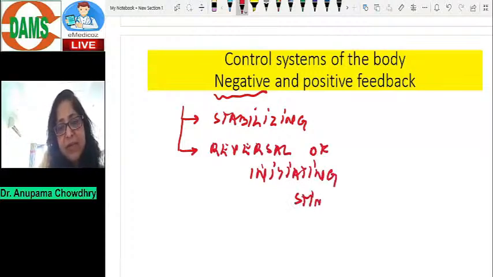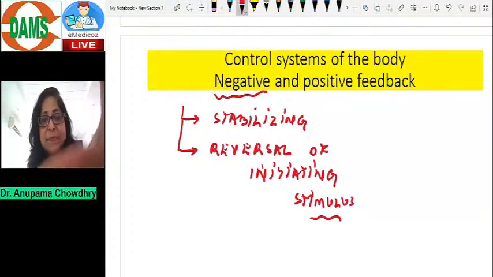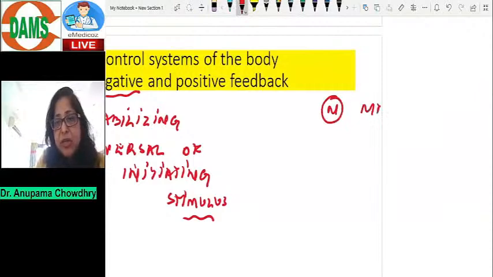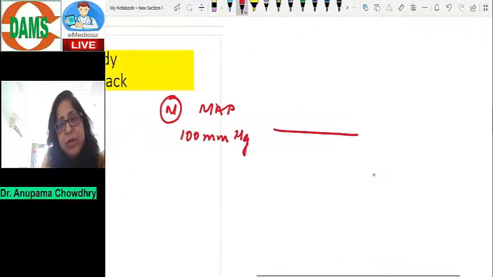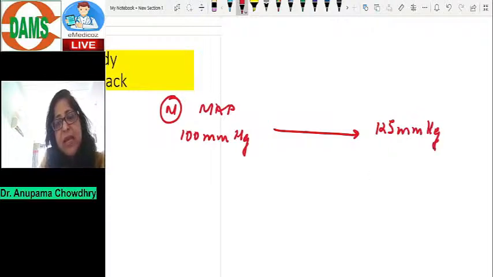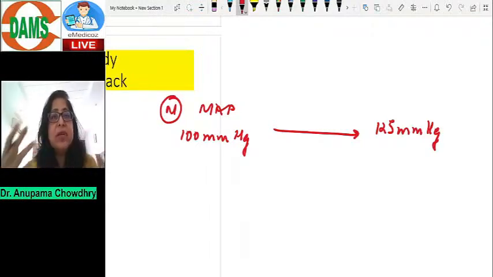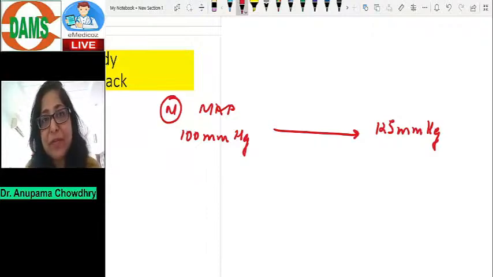Now, let me take a couple of examples to tell you what I mean by reversal of the initiating stimulus. For example, the normal mean arterial pressure is 100 millimeters of mercury. Supposing this mean arterial pressure increases to, let's say, 125 millimeters of mercury. This could happen if there is excessive intake of salt, there is salt and water retention, there is an increase in the body fluid, and this increases the mean arterial pressure to 125.